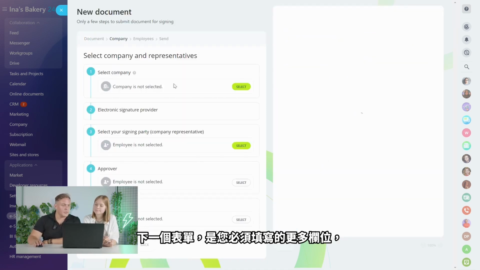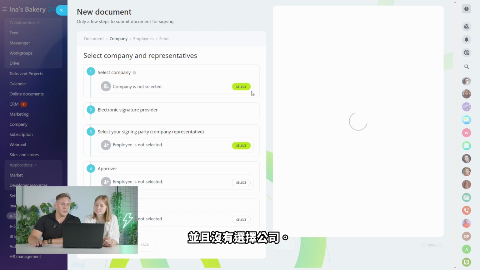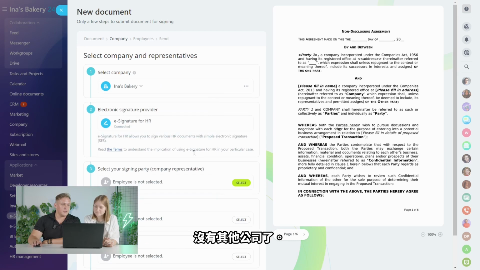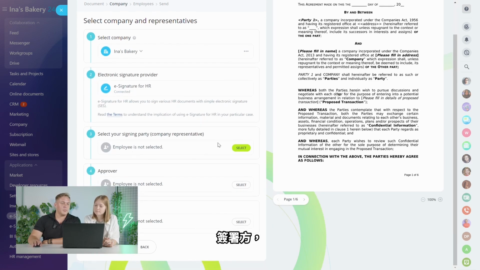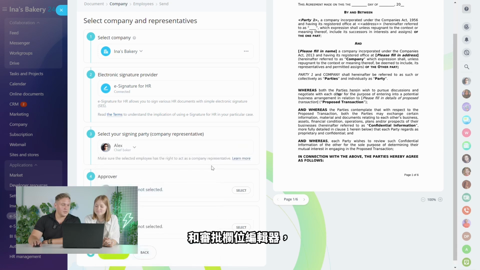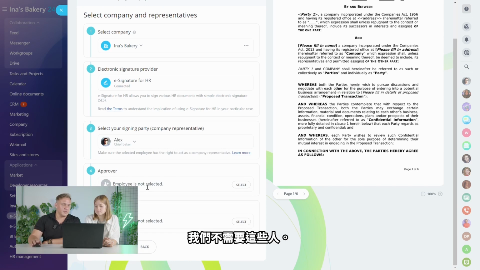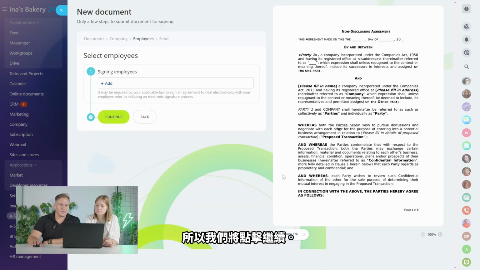The next form has some more fields that you have to fill. Company not selected, it's us in this bakery. There's no other company. Signing party, it's going to be me, so I'm the company representative in this case. Approval of field editor, it's just a simple document, we don't need these people. But it's not mandatory, it's still going to be me. So we're going to click on continue.